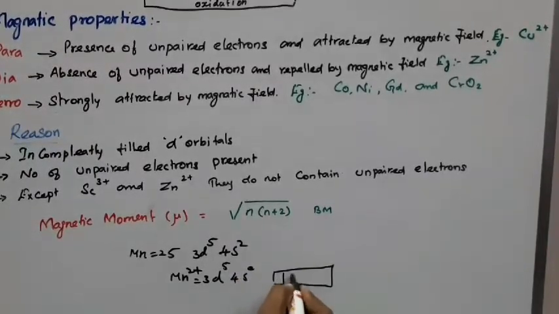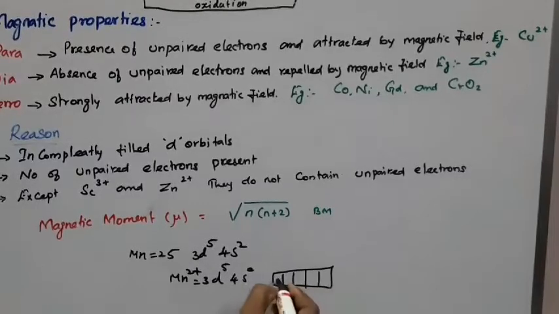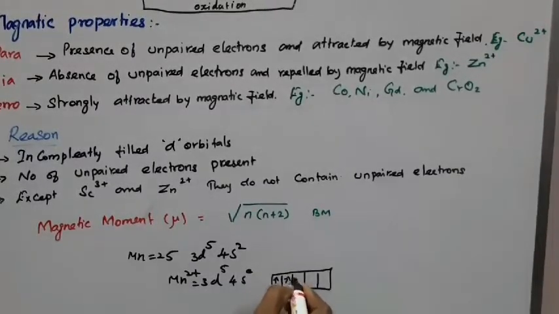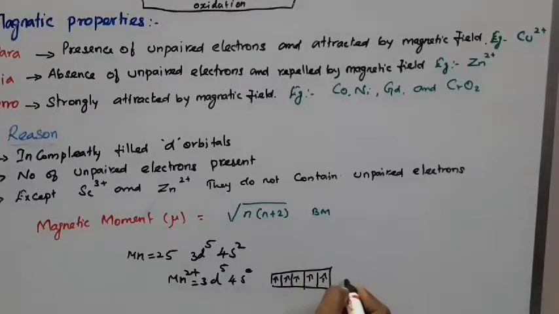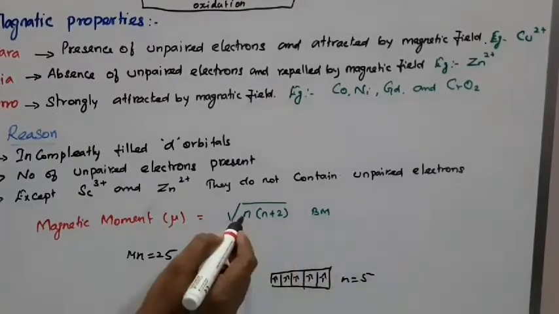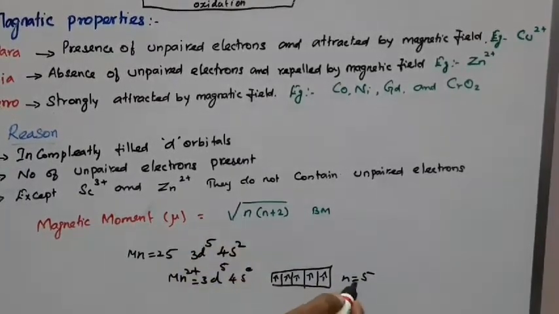How many unpaired electrons are present? Here you see 1, 2, 3, 4, 5. So n equals 5. This n represents the number of unpaired electrons.